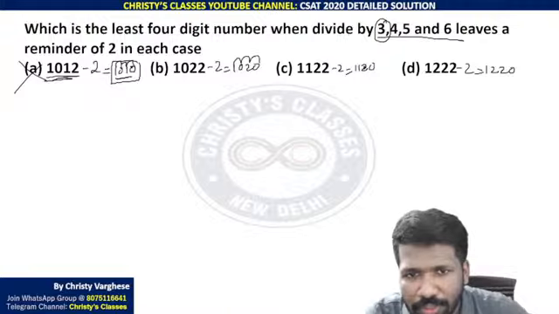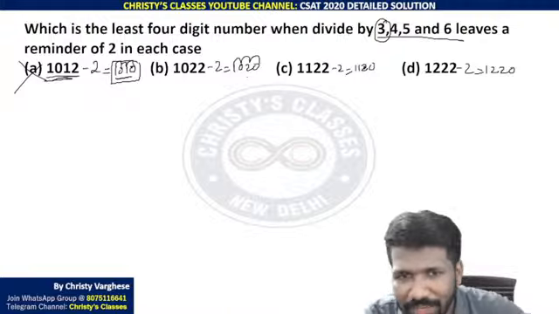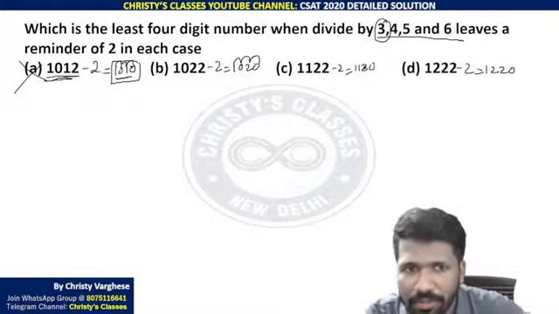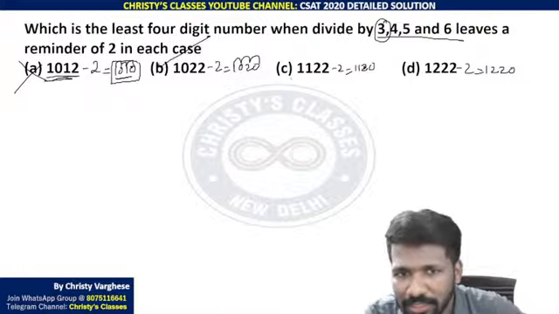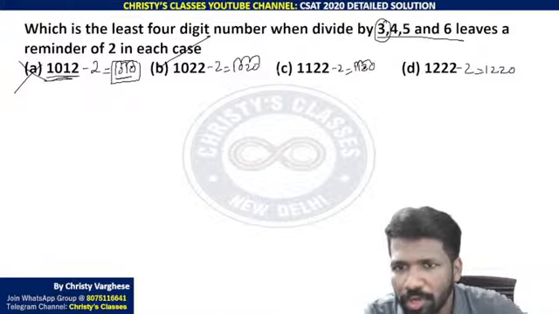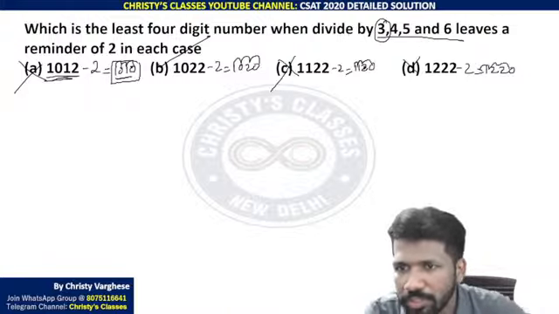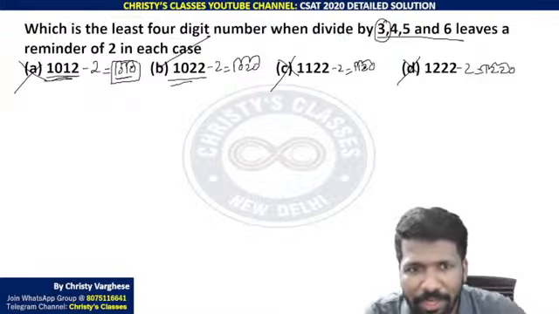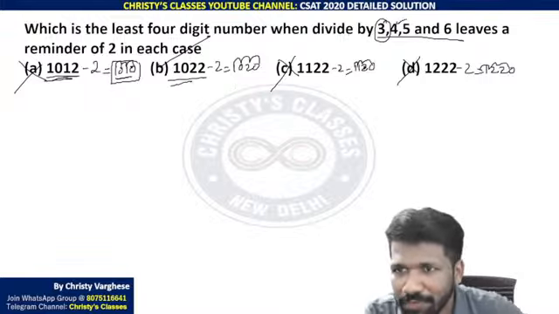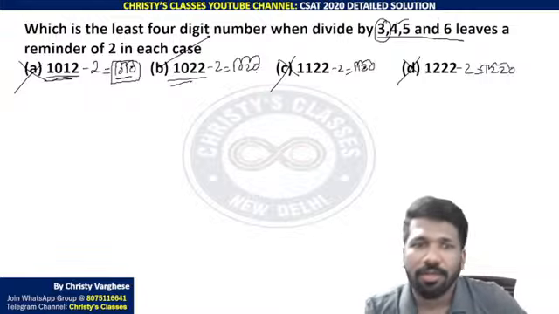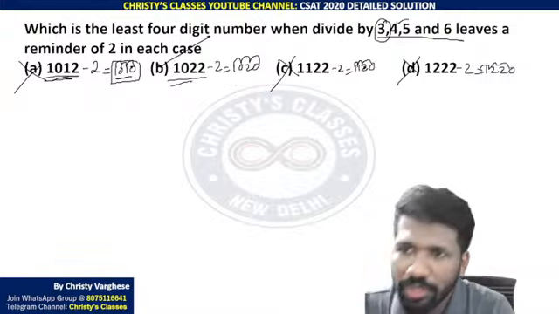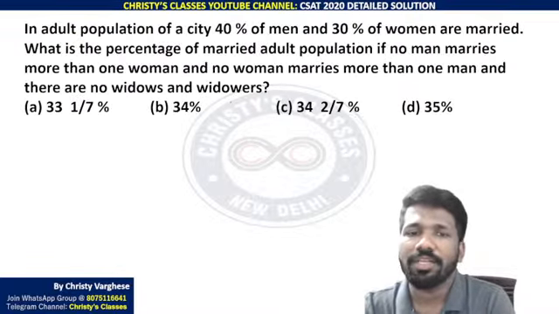But 1 plus 0 plus 2 plus 0, sum of digits is 3. So it is a multiple of 3. So option B is the correct answer. Or check the other options also. 1 plus 1 plus 2 plus 0, that is 4, not a multiple of 3. 3 itself is violated. 1 plus 2 plus 2 plus 0, it is not satisfied. As 3 options are eliminated, that is enough. No need to check 4 and 5 and 6 itself, because you eliminated 3 options already with the divisibility test of 3 itself.